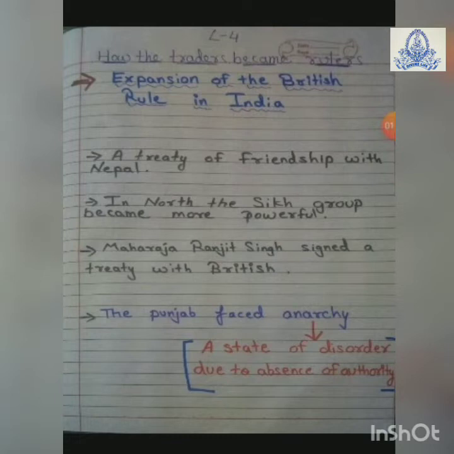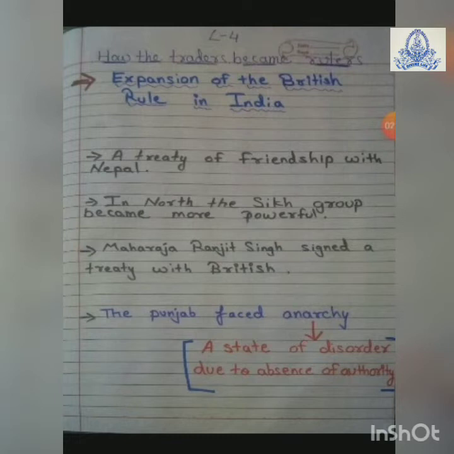Meanwhile, he signed a treaty with the British people. Ranjit Singh signed a treaty with the British in which they both agreed that the Sikhs will not expand their area south of the Sutlej river, parts under the British control, and the British would not expand their territory into Sikh territory. Okay, also the British helped the Sikhs in the war against Afghanistan.